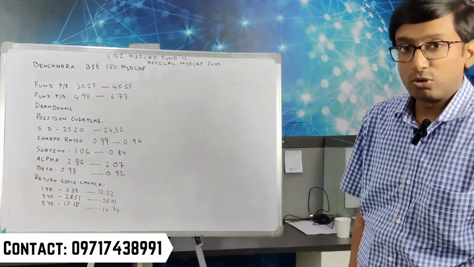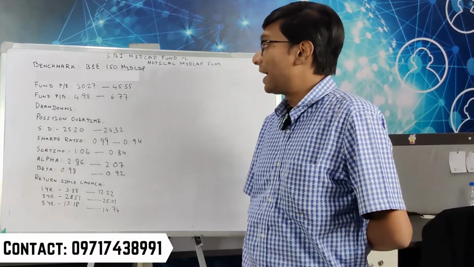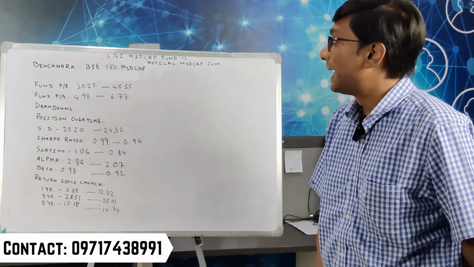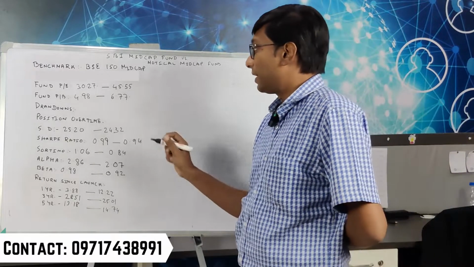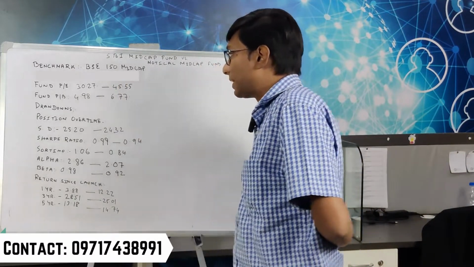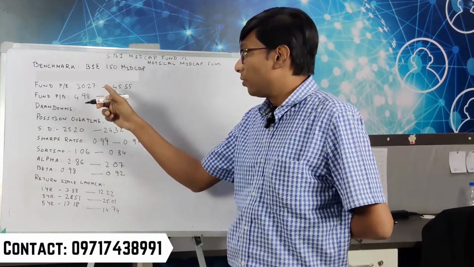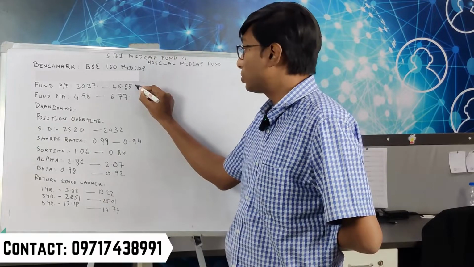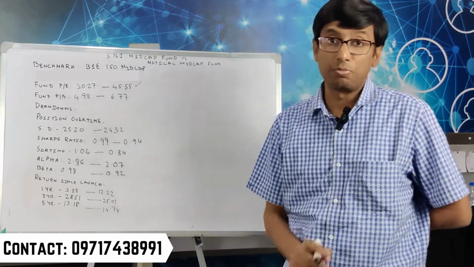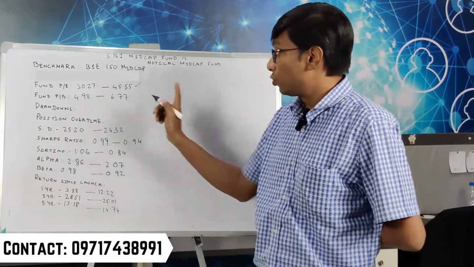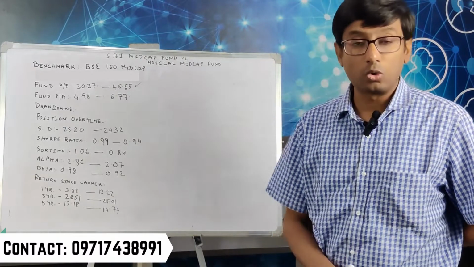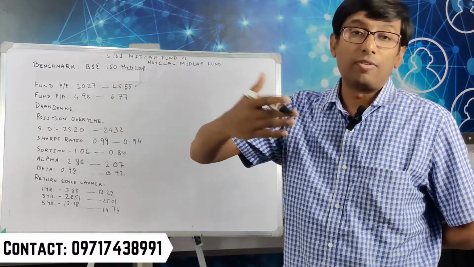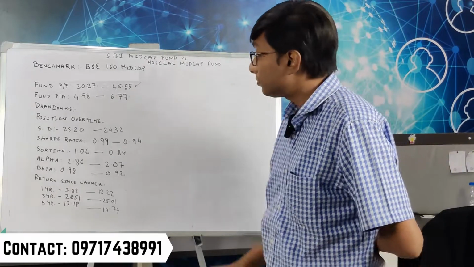As we discussed the individual funds of SBI and Motilal, now we are going to give you the comparison between the two. In the comparison of the two, you will see BSE 150 mid cap. If you look at the fund PE, it is 45. Obviously this fund is much more expensive. You should be very careful. You should talk to the RM when the PE goes beyond 35, 40 kind of a range.